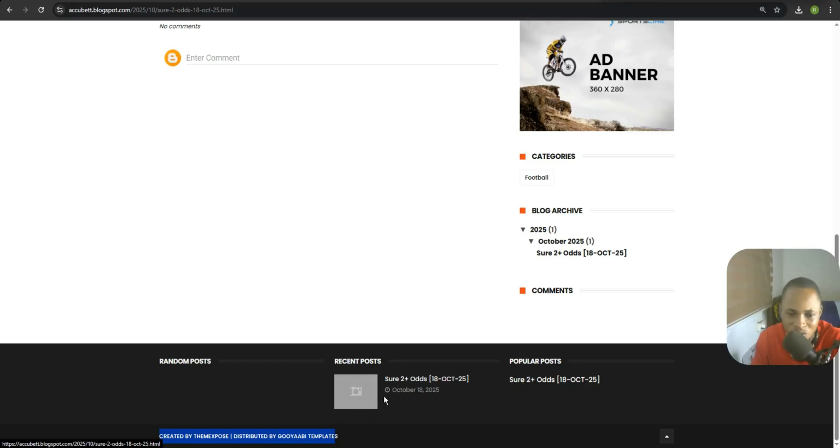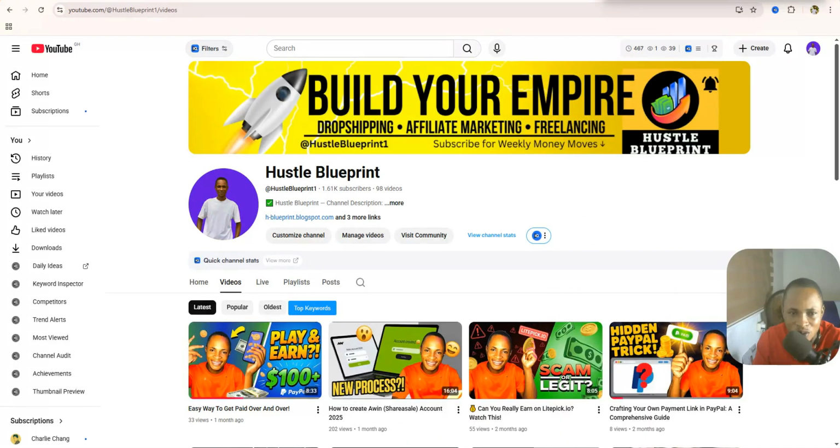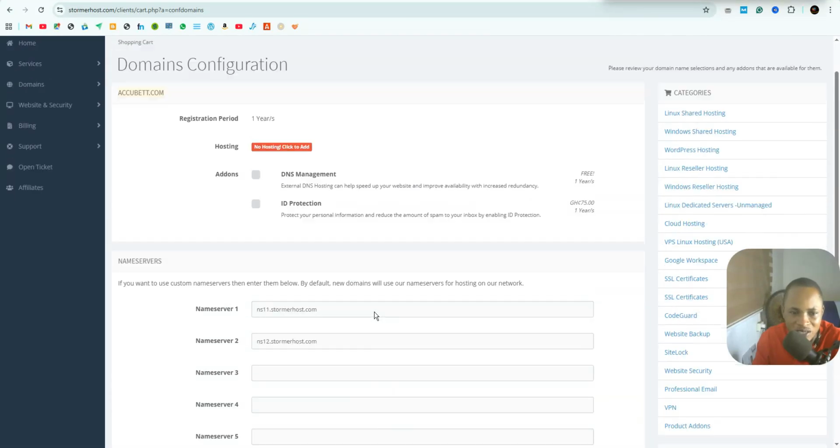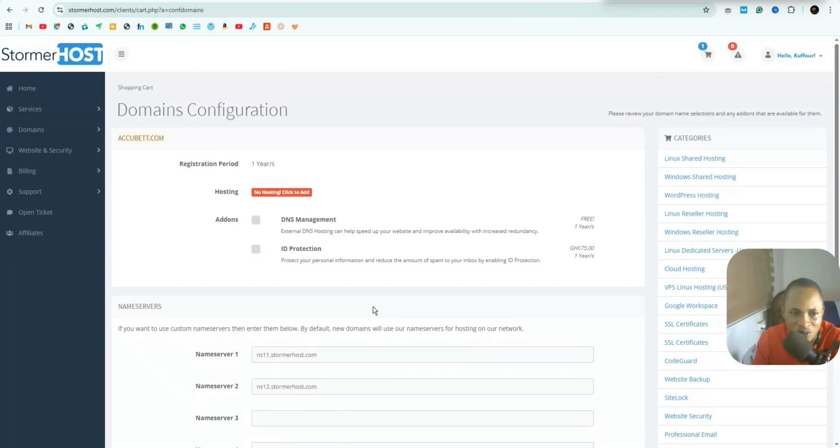Yes, you have so many ways. Some of them, if you click on them, are going to redirect you to another section. So there is a very simple way of clearing this thing from there and adding yours to it to make it very professional. And remember, we bought our hosting or our domain from Storma Host with just about 200 cedis. You can get yourself a domain for that.